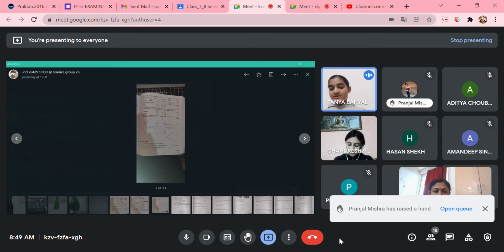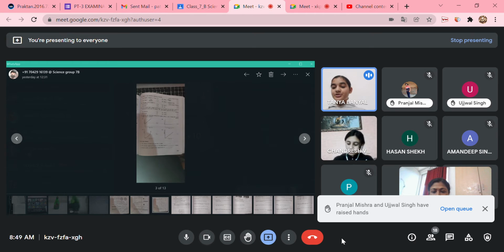Clocks and watches are based on the periodic motion of pendulum. Yes, the concept is based on the pendulum. Okay, next.